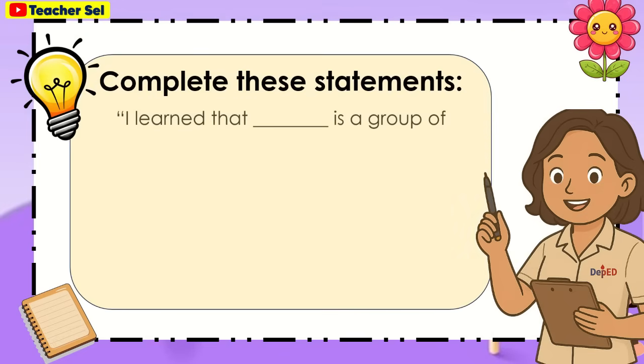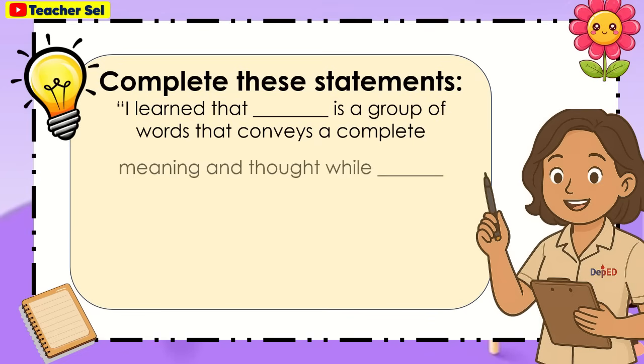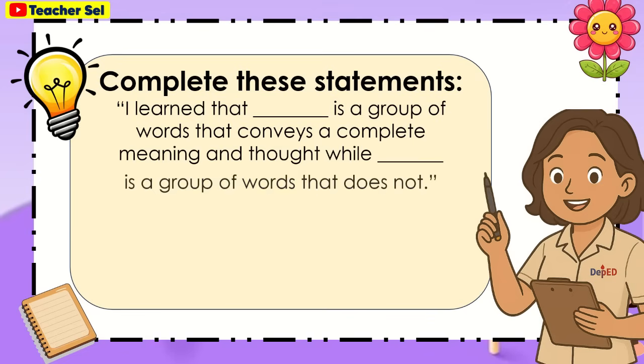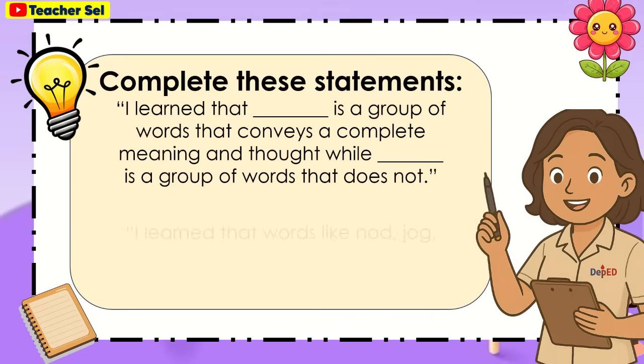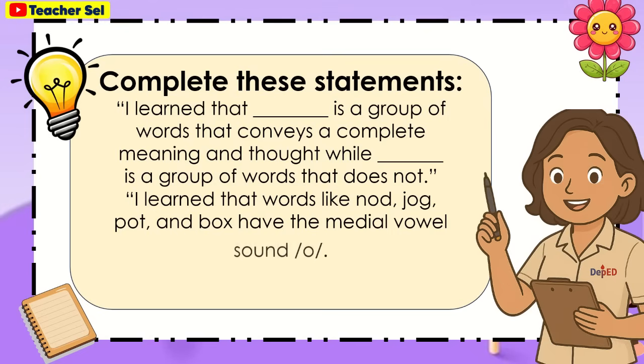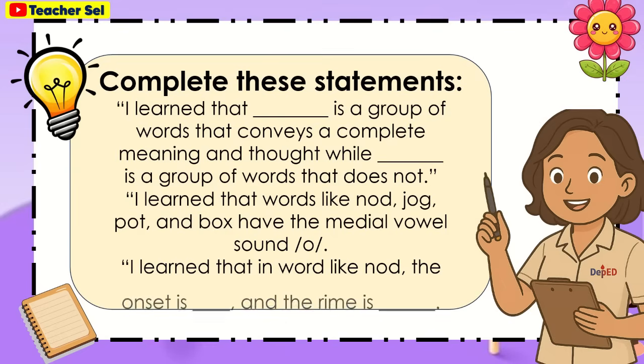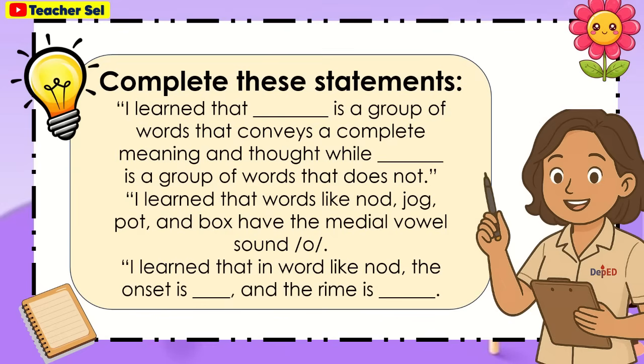Complete these statements. I learned that blank is a group of words that conveys a complete meaning and thought, while blank is a group of words that does not. I learned that words like nod, jog, pot, and box have the medial vowel sound O. I learned that in a word like nod, the onset is blank, and the rhyme is blank.